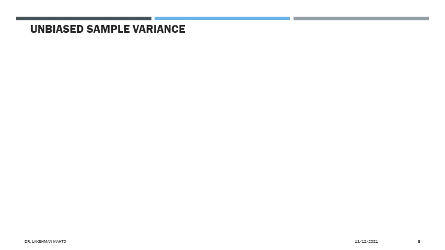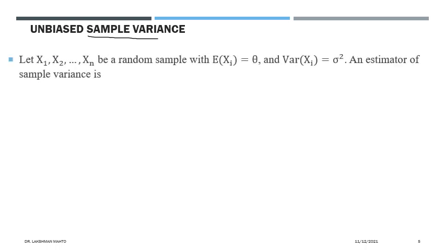Now we will talk about an unbiased estimator for the sample variance. There are various sample variances, and we have to check which one is unbiased by computing its expectation. Consider a random sample of size n from a distribution with mean theta and variance sigma square.